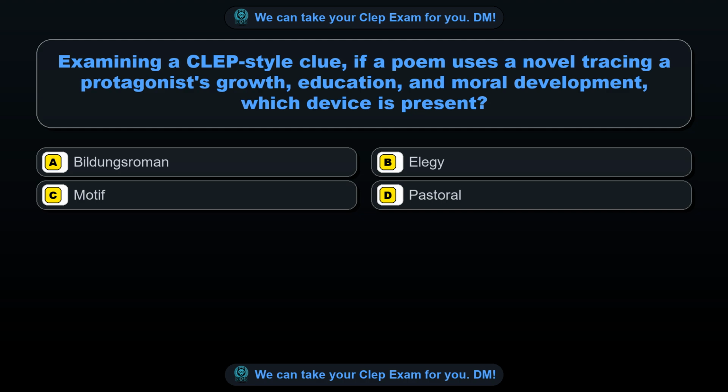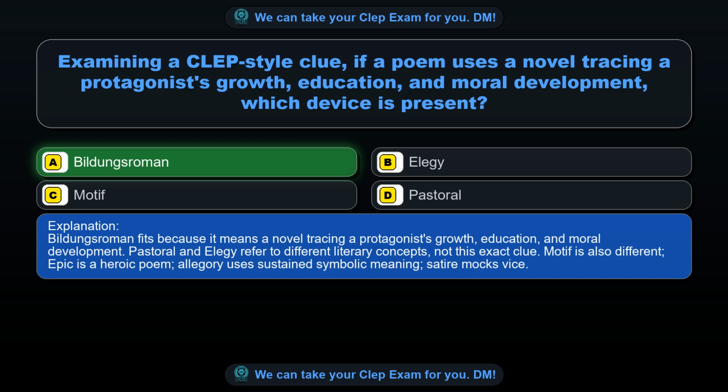Option A, Bildungsroman. Option B, elegy. Option C, motif. Option D, pastoral. The correct answer is option A, Bildungsroman. Bildungsroman fits because it means a novel tracing a protagonist's growth, education, and moral development. Pastoral and elegy refer to different literary concepts, not this exact clue.